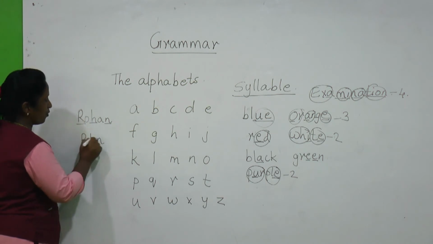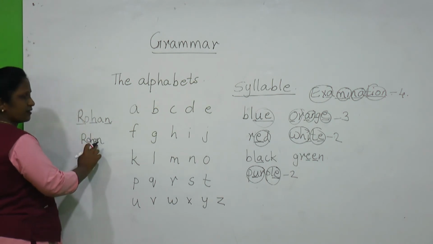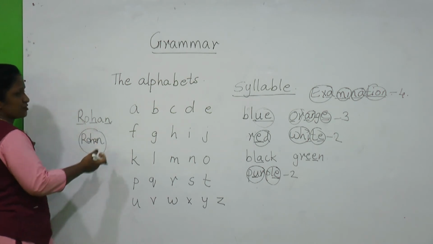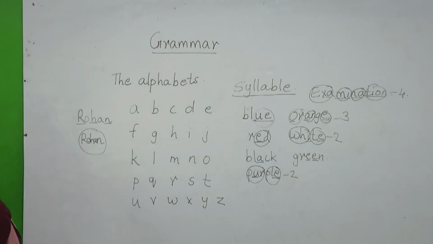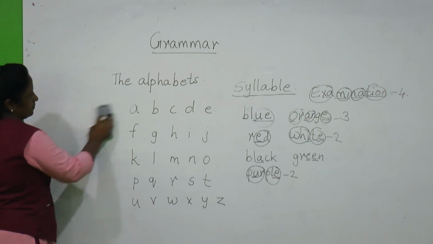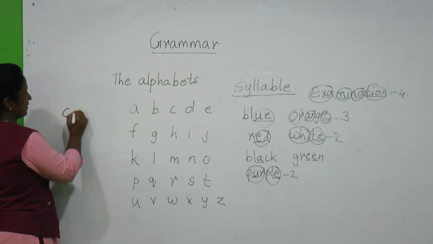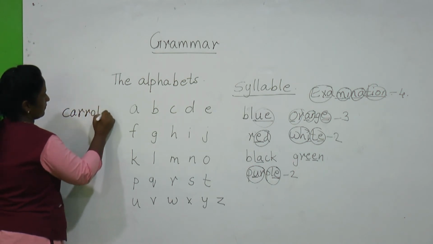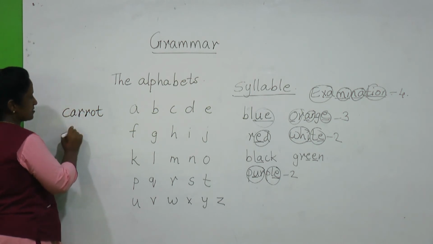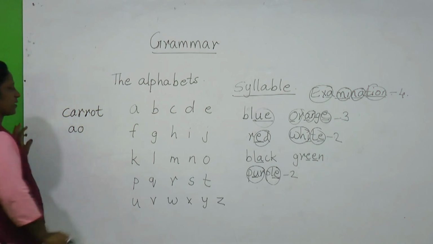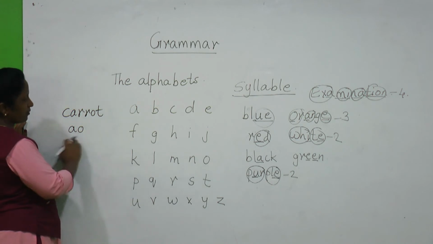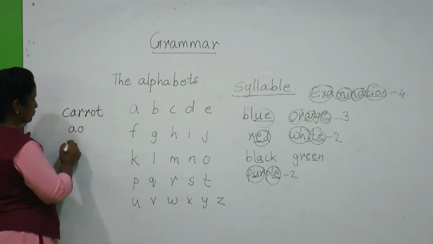So I have written here O and A in the middle, that means O and A, that is a vowel. So any word is a combination of vowels and consonants. For example, if I take any other word, if I write carrot, here also, if I don't write C, and I just write A and O, does it make any meaning? No, it doesn't make any meaning. So here vowels are written, and we need some consonants also.